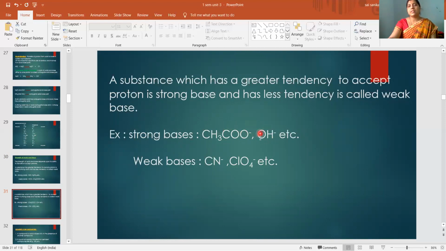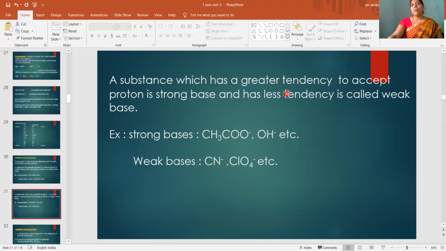Similarly, OH minus easily accepts proton and forms water molecule. Then weak bases. It's not that easily they will accept protons. They have less capacity to accept protons: CN minus, ClO4 minus. Those all are weak bases. So whatever bases come from weak acids, those are strong bases. You remember like that. So weak bases means they come from strong acids. From strong acids, whatever you are getting, those are weak bases.